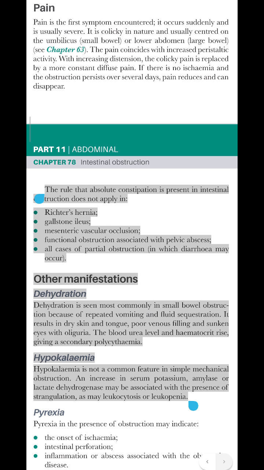Other manifestations. Dehydration is seen most commonly in small bowel obstruction because of repeated vomiting and fluid sequestration. It results in dry skin and tongue, poor venous flow and sunken eyes with oliguria. The blood urea level and hematocrit rise, giving a secondary polycythemia. Hypokalemia is not a common feature in simple mechanical obstruction. An increase in serum potassium, amylase or lactate dehydrogenase may be associated with the presence of strangulation, as may leukocytosis or leukopenia.